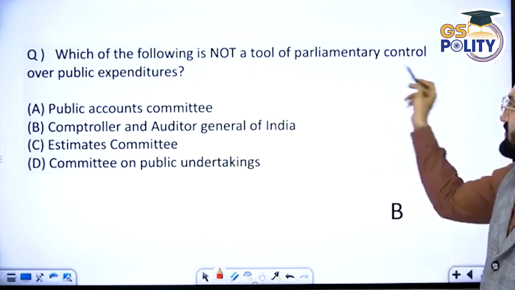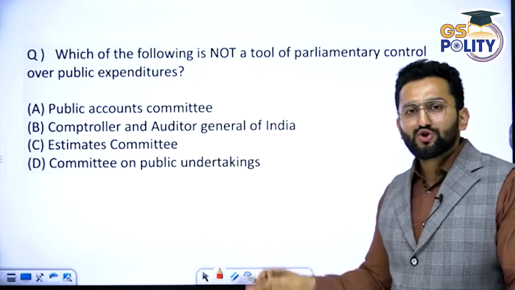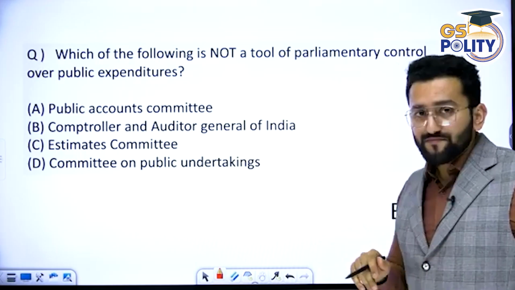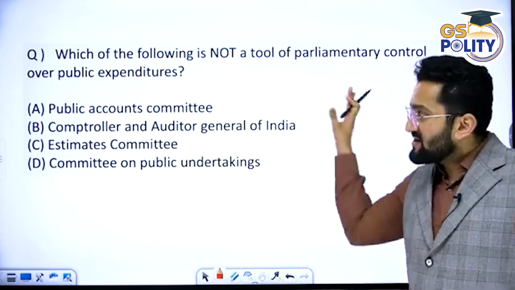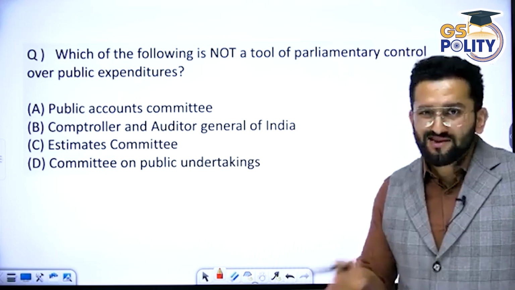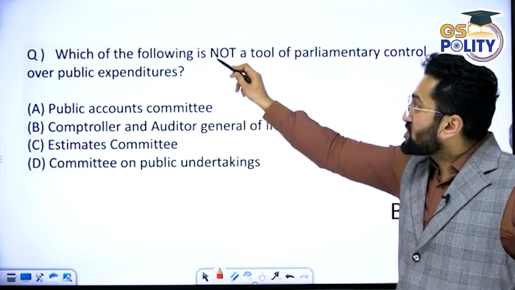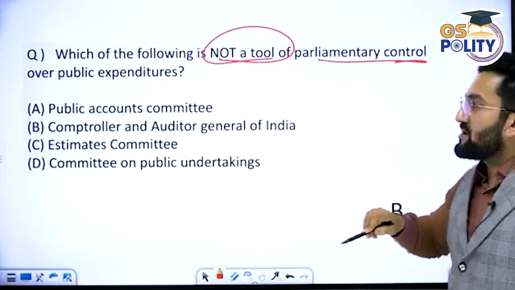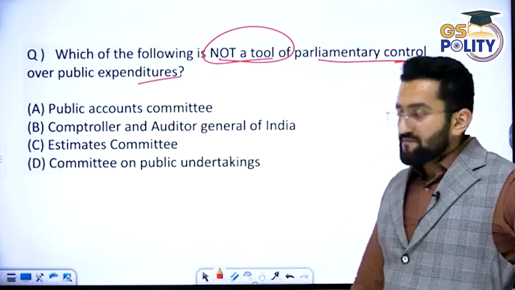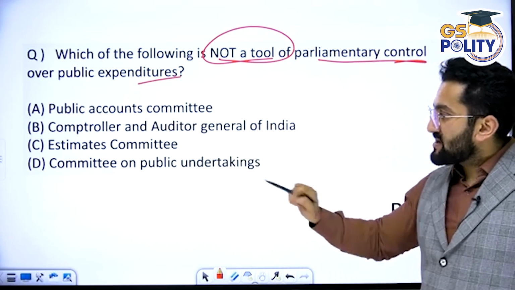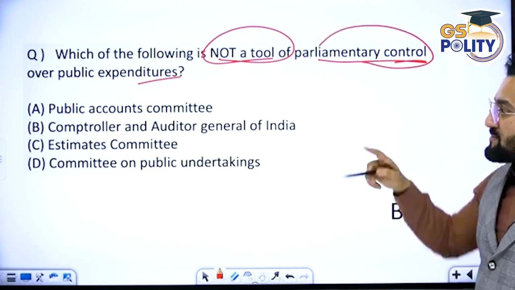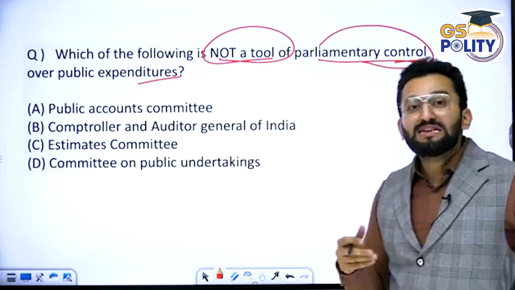Which of the following is not a tool of parliamentary control over public expenditure? Now, some questions are going to be understood using logic. That is why I'm using it here. Even if you have not read this, you can answer this if you understand polity by logic, not just cramming. It is saying which of the following is not a tool of parliamentary control over public expenditure: Public Accounts Committee, CAG, Estimates Committee, Committee on Public Undertakings. Now, direct parliamentary control is done by committees.